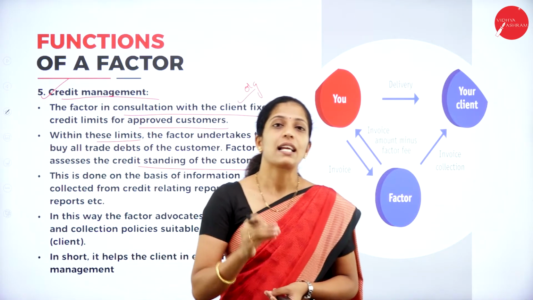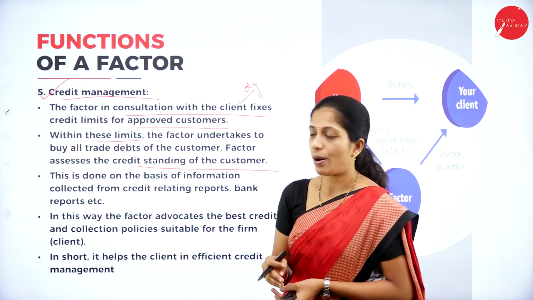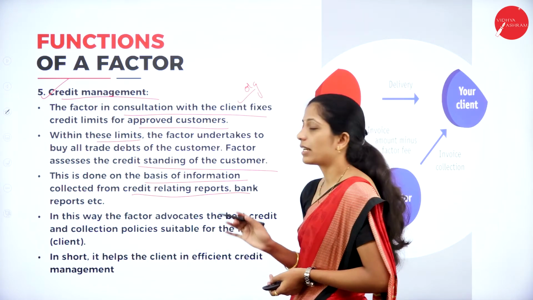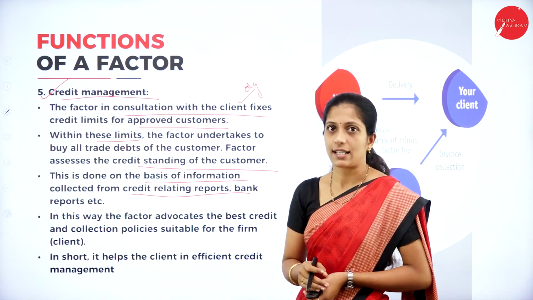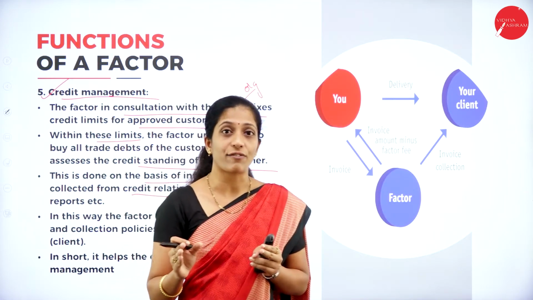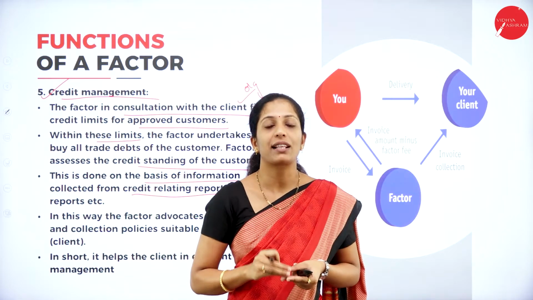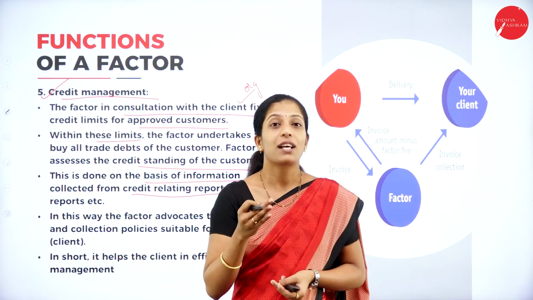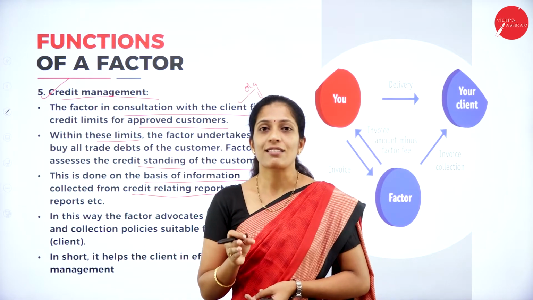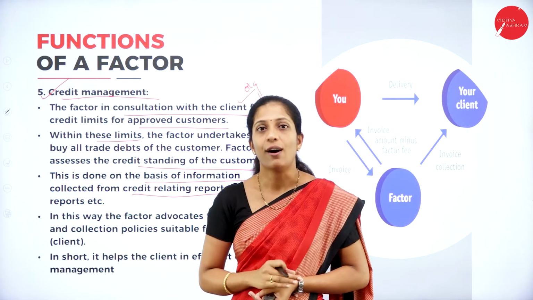So, based on that, it will have an agreement with the organization. This is done on the basis of information collected from credit reports as well as bank reports, etc. So, before having an agreement between the organization and the factor, the factor will see whether the customer of the organization is able to pay the amount or not. If there is a chance of bad debts, of course the risk has to be borne by the factor itself, right? So in such cases, what will the factor do? The factor will first check the creditworthiness of the customers of the organization.